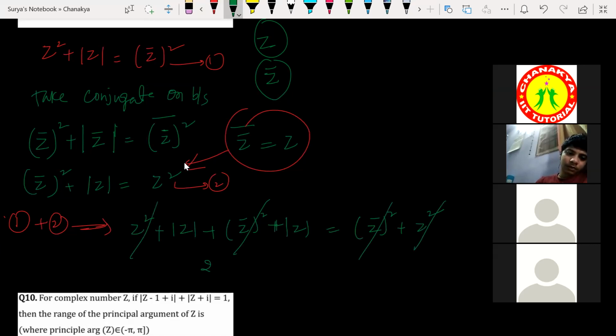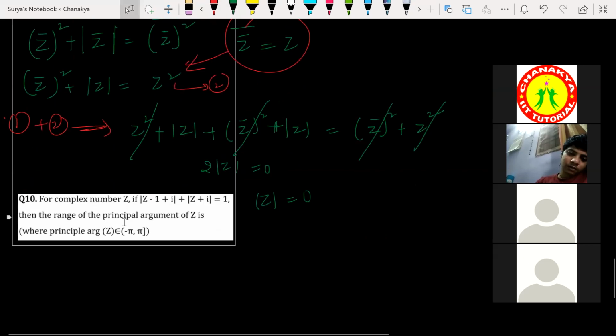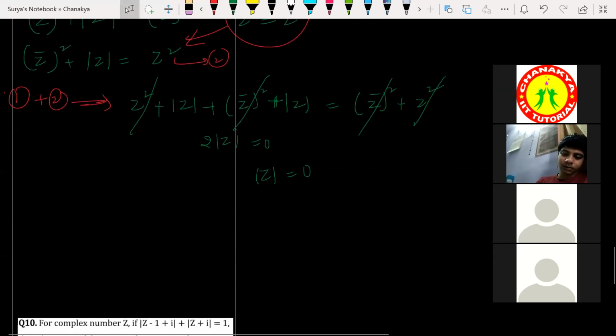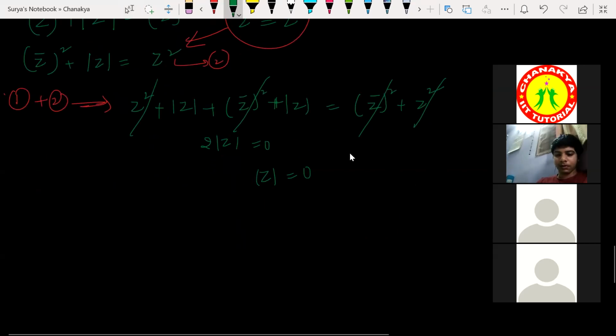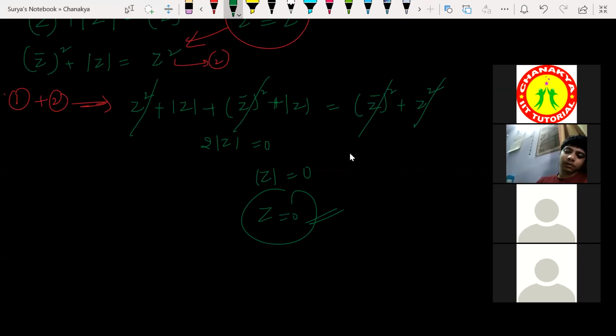So what I got here, 2 times modulus of Z is equal to 0. So modulus of Z is equal to what? 0. 0 by 2, 0 only, right? Modulus of Z is equal to 0, I got. Modulus of Z equal to 0 simply means Z is equal to 0. Getting my point? This is the answer. Or you can take Z is equal to x plus iy, take the conjugate of that and start solving. Very simple. What is the answer now? Z is equal to 0 is the answer. Getting my point, children?